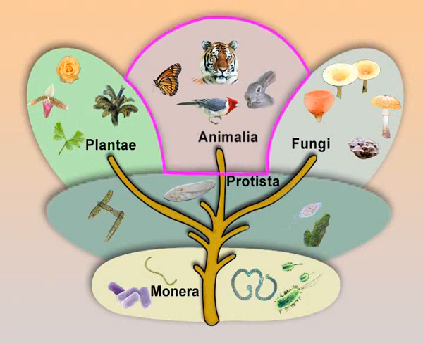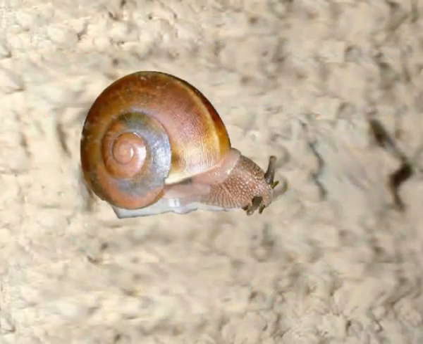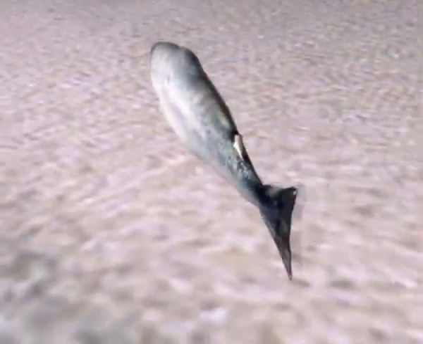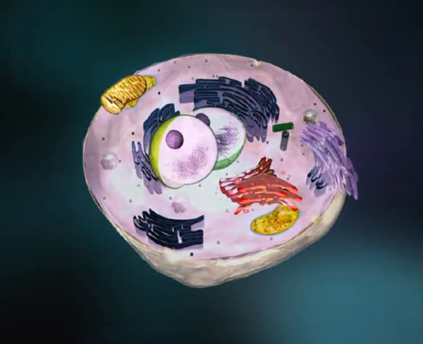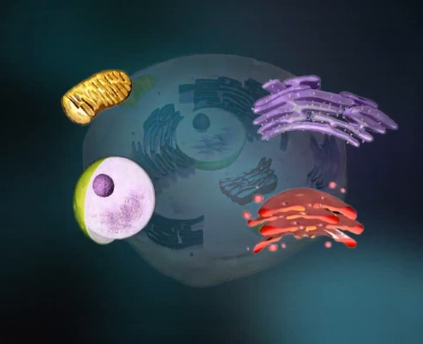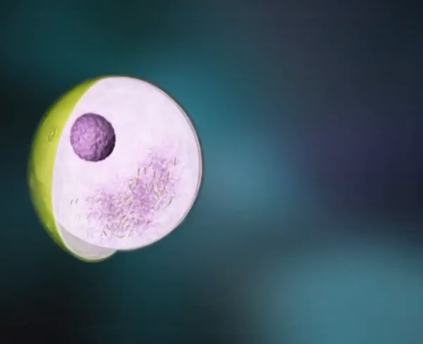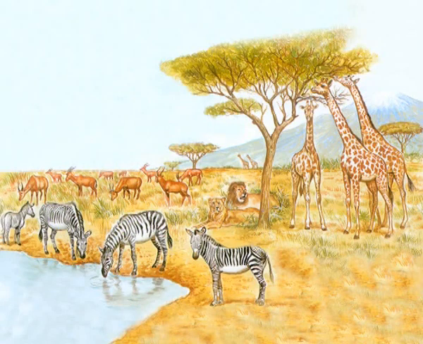Animalia are multicellular and have a more complex body than plants. Their body makes movement with the help of special appendages. Cells present in animals have organelles including a nucleus but no chloroplasts or cell walls. Animals acquire nutrients by ingestion.